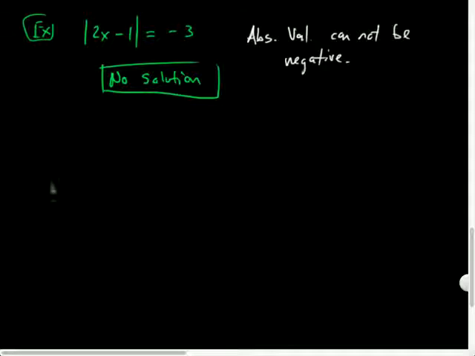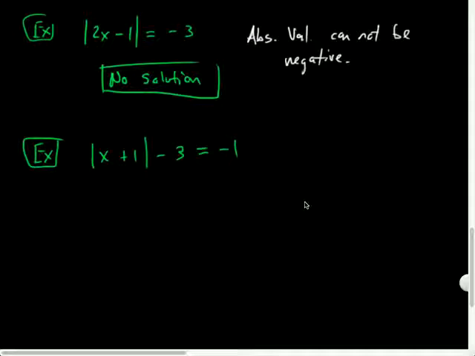So let's consider another kind of problem here. What do we got here? How about if I have, what about this? Absolute value of x plus 1, minus 3 outside the absolute value, equals negative 1. Aha! This one's peculiar.